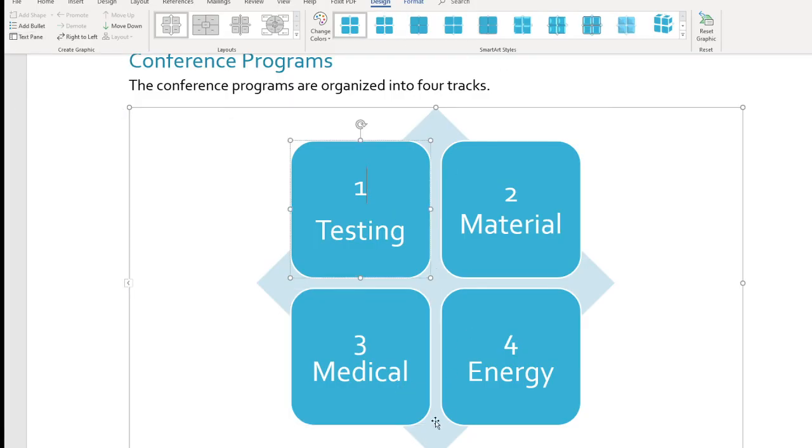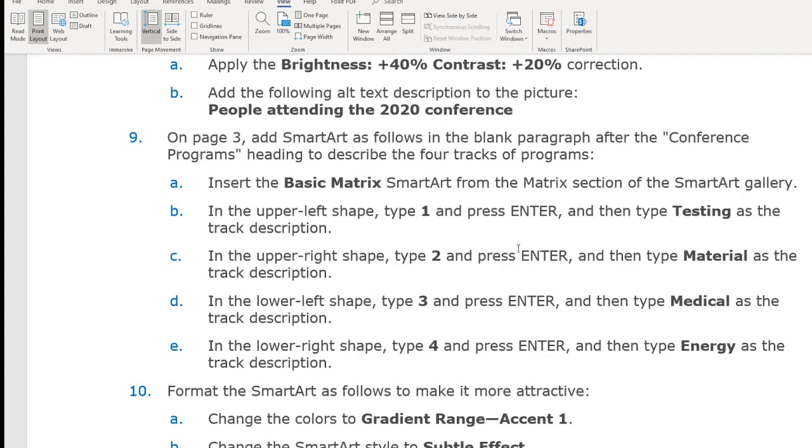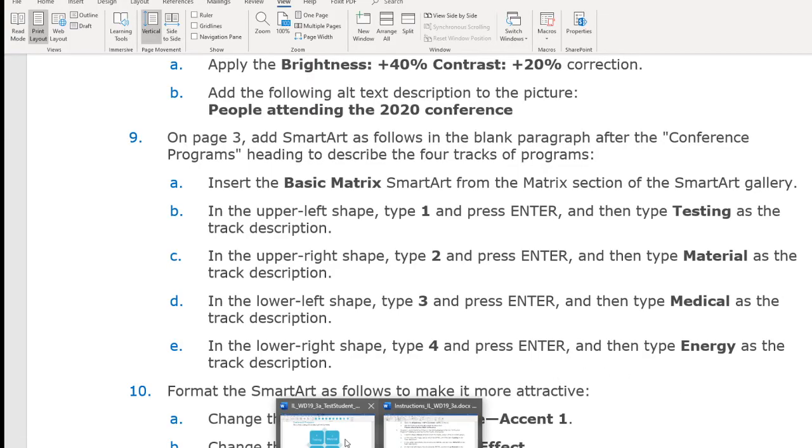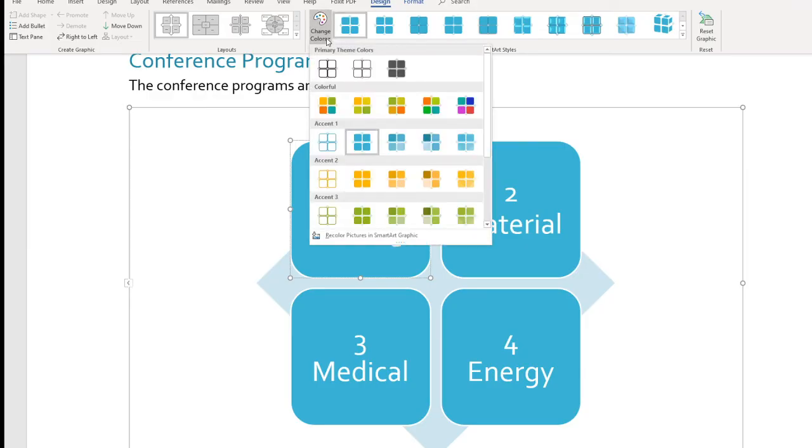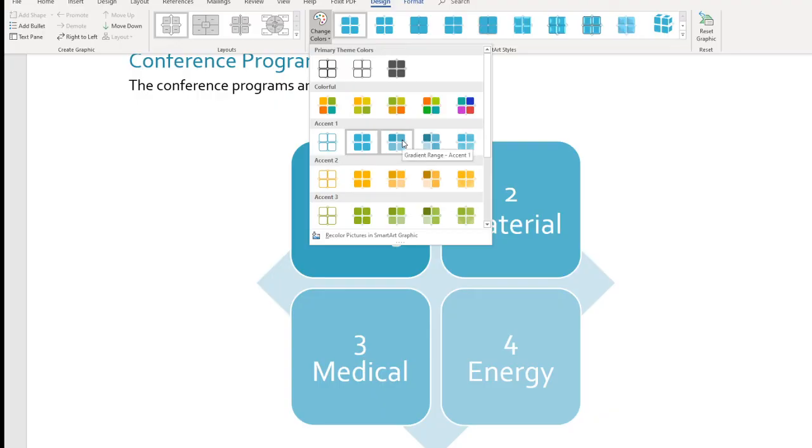Okay, so we're going to have more modification here. With the color, it has to be gradient range accent 1 and subtle effect for the effect. So that's coming back right here. First, that's color. Change color, and to here is gradient range accent 1.